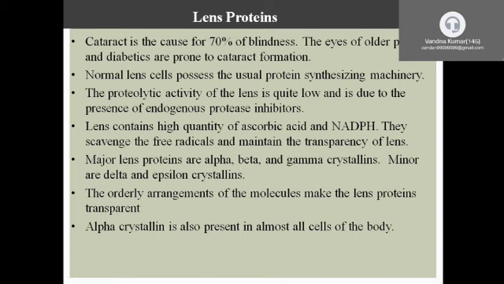The minor proteins are delta or epsilon, ascorbic acid and NADPH.